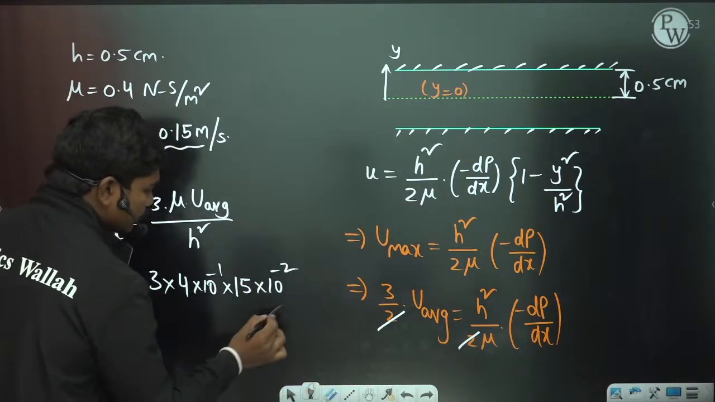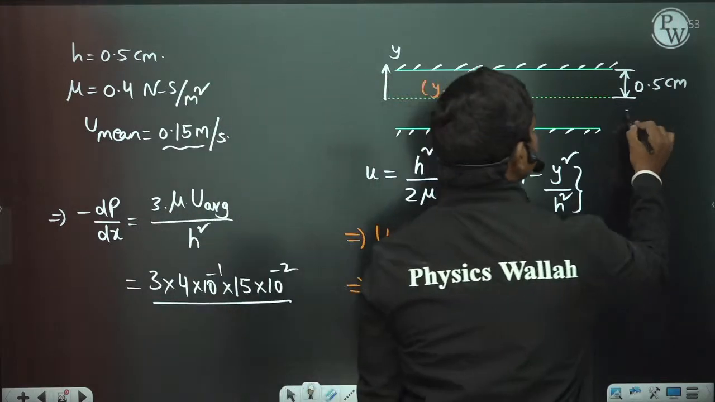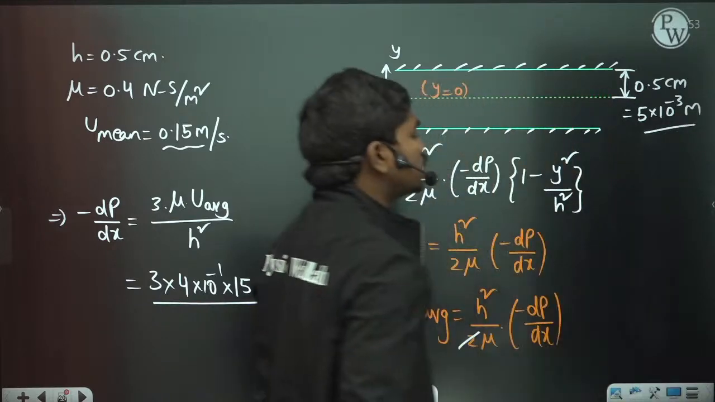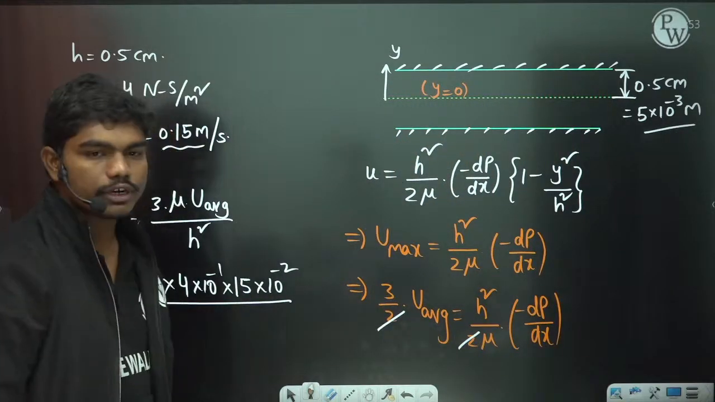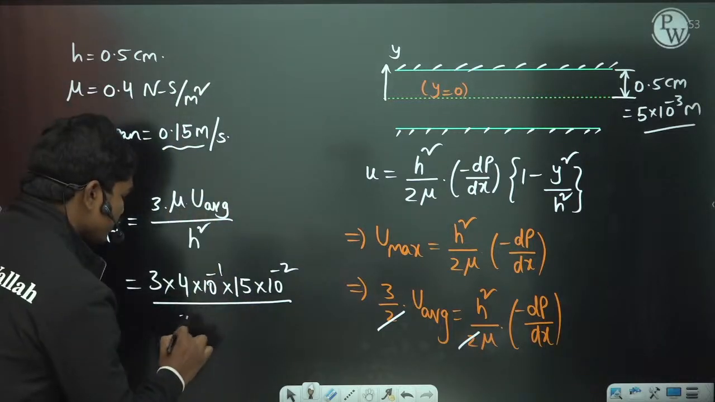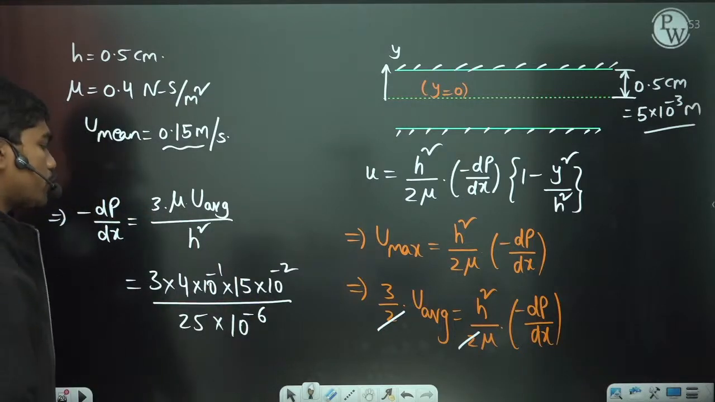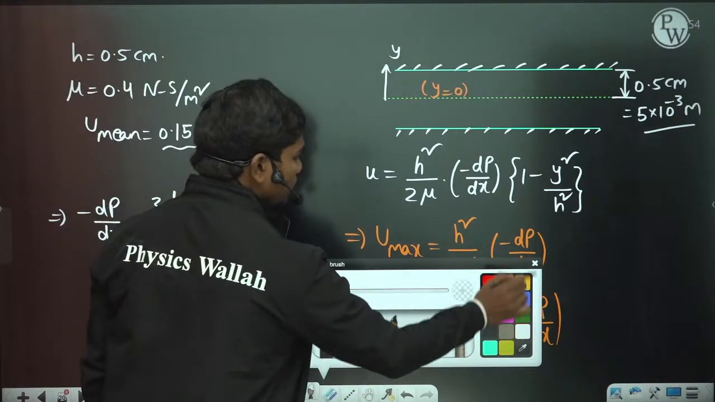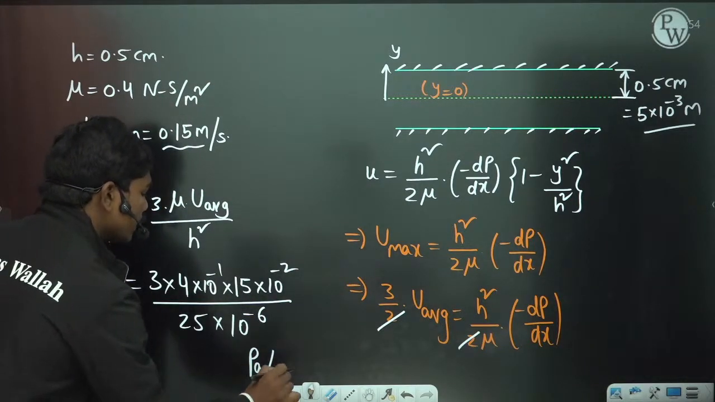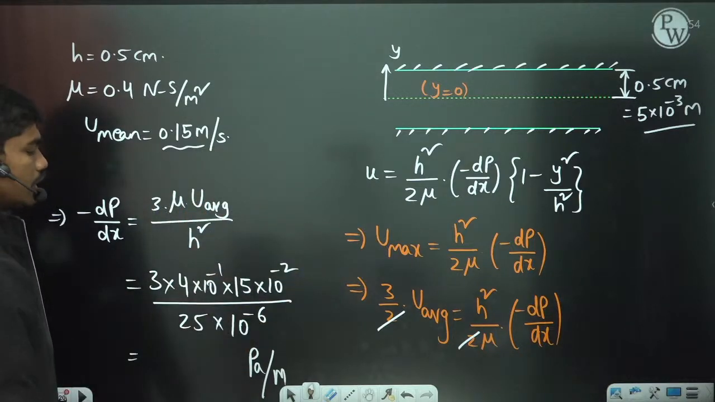So h square, this value is in centimeters. If you convert that to meters, this value in meters is 5 into 10 to the power minus 3 meters, because it is 0.5 centimeters. So if you replace this h value here, 25 into 10 to the power minus 6. So if you simplify this value, your answer is going to be in pascals per meter, because pressure gradient is per unit length, and we have substituted everything in SI units.